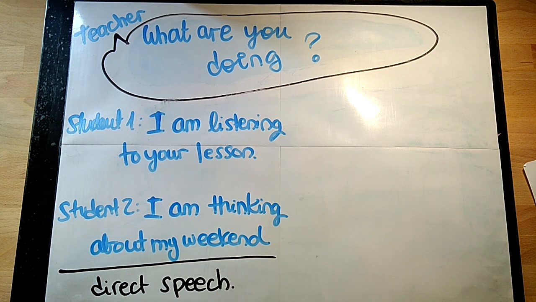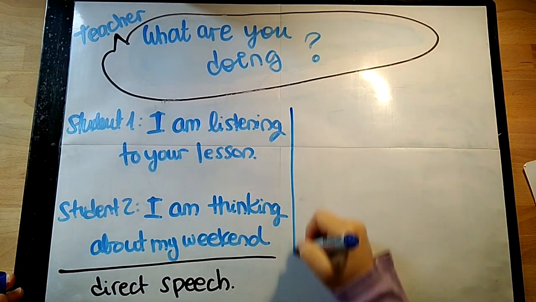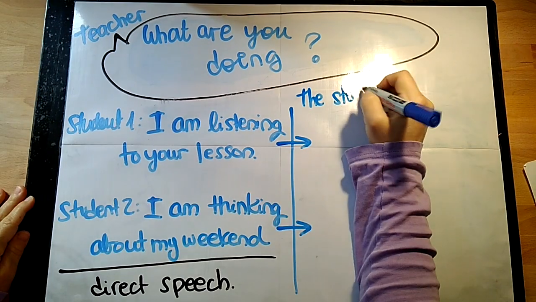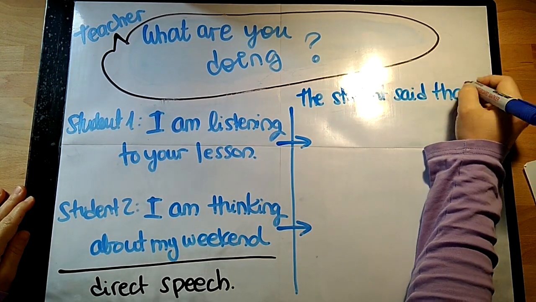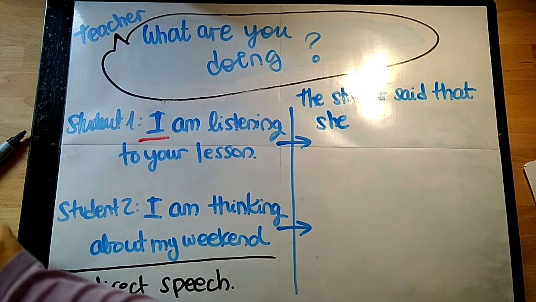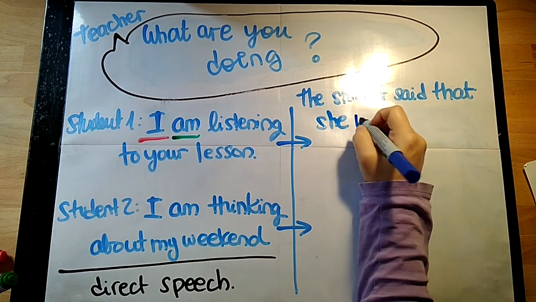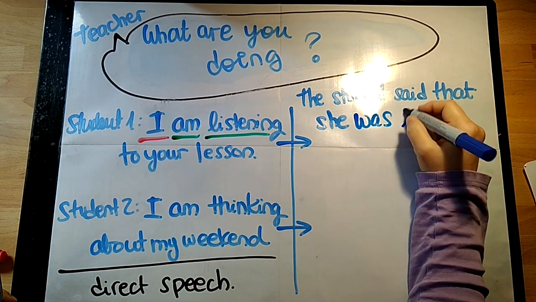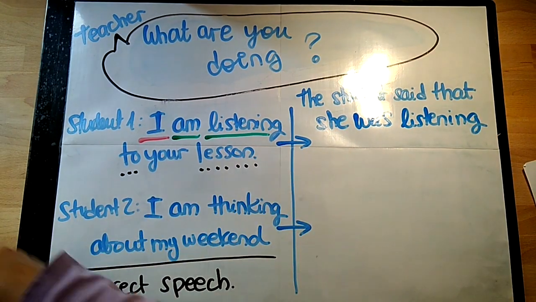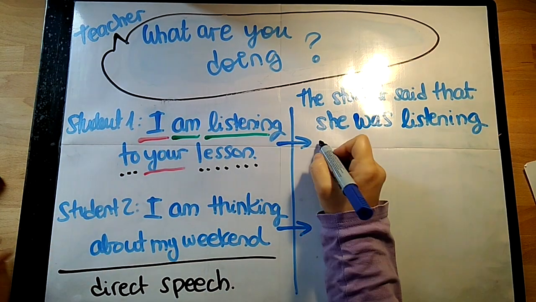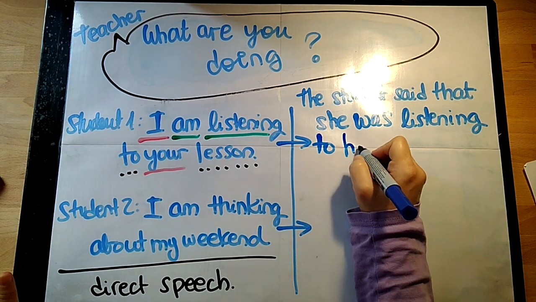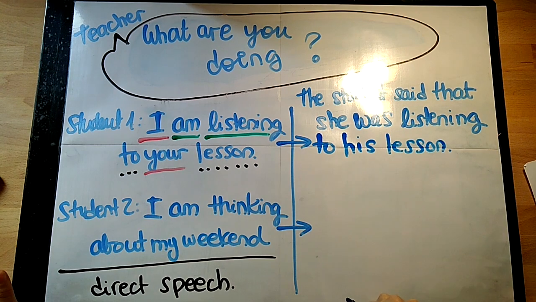If we would like to write the reported speech, we need to change things. So first, we will start the sentence by saying, "The student said that," or "the student told the teacher that." Then we'll continue with the subject. In this case, the student 1 is a girl, so we change I for she. Then we change am, which is in present continuous, to was, to past continuous. And finally, we finish the sentence. Careful again, because this "your lesson" refers to the teacher. So in this case, the teacher is a boy, so we would say "to his lesson."